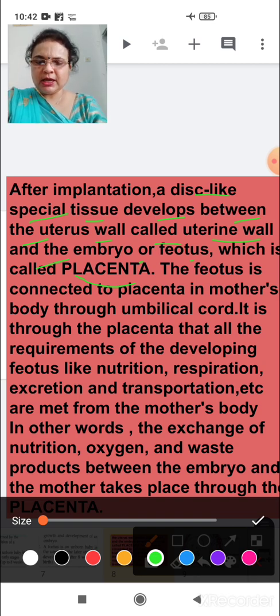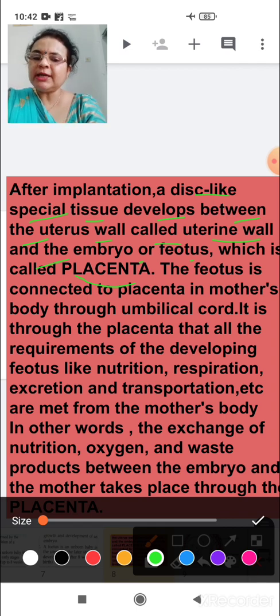Okay, so a disc-like spatial tissue develops, where does it develop? It develops between the uterus wall, which is also called the uterine wall, and the embryo or fetus. When the structure is asked, it describes the structure of placenta.